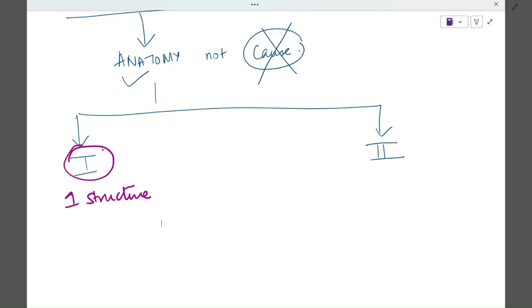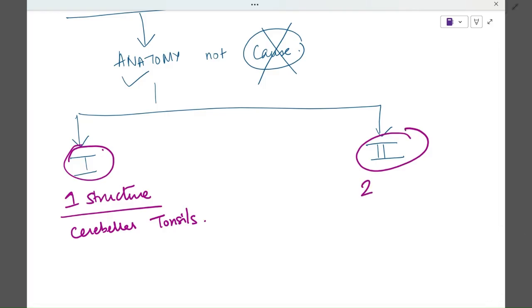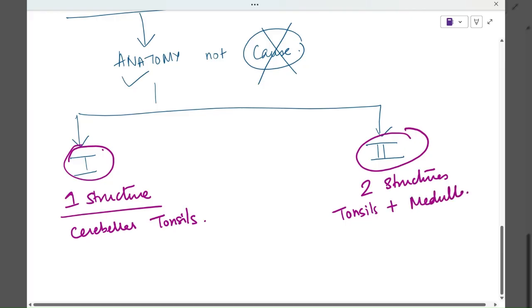There is only one structure which is herniating, that is the cerebellar tonsils. And Chiari 2 is two structures, the cerebellar tonsils plus the medulla, which is a part of the brainstem. So basically, you can remember cerebellum plus brainstem for Chiari 2, and here only cerebellum.